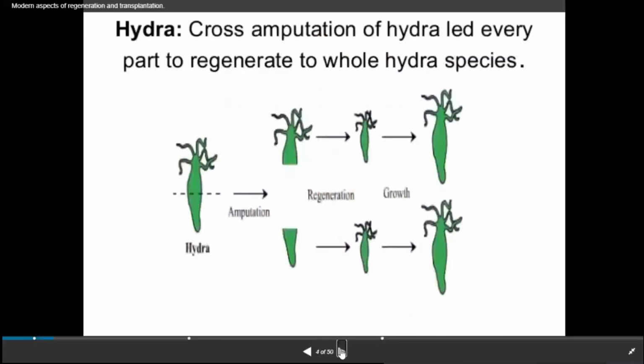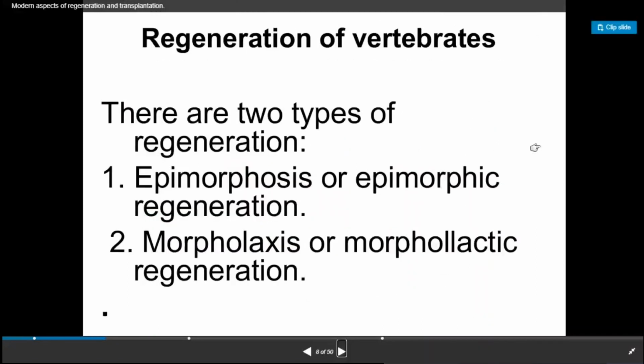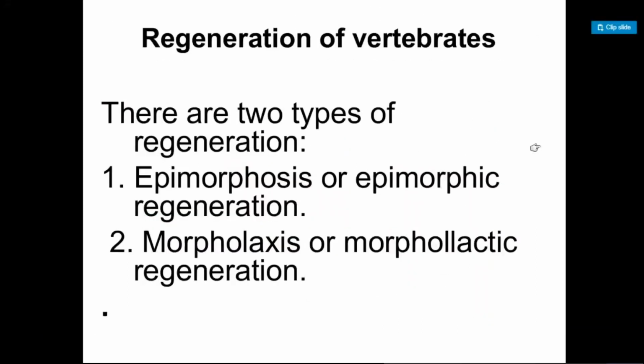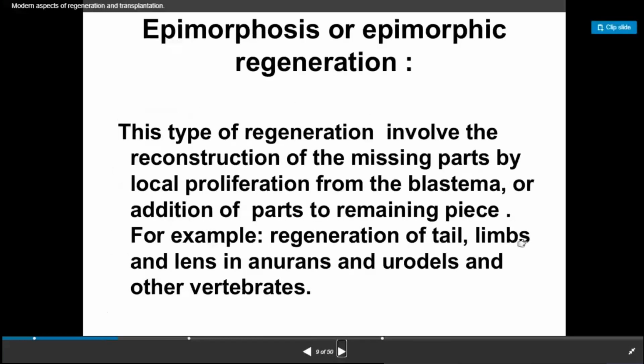So what is regeneration in vertebrates? Regeneration in vertebrates occurs by two processes. So there are two possible pathways through which regeneration occurs in vertebrates. First is epimorphosis, second is morpholaxis. Epimorphosis and morpholaxis are basically differentiated on the basis of the formation of blastema, an intermediate blob-like structure, on the basis of which these two categories are differentiated.